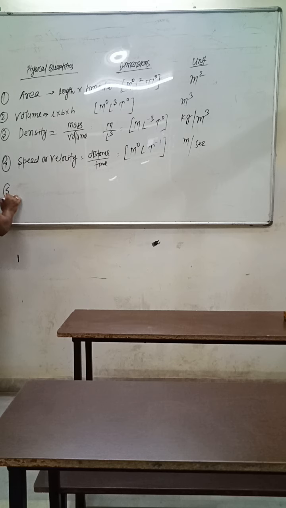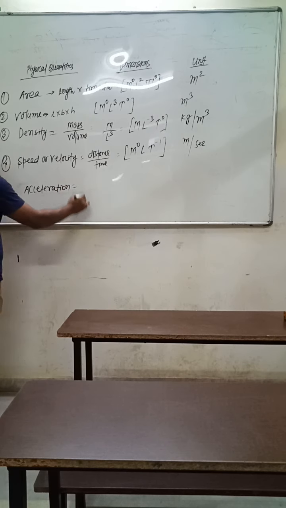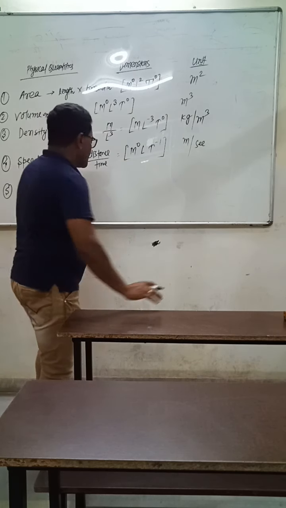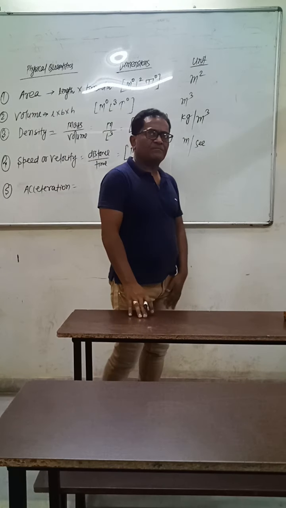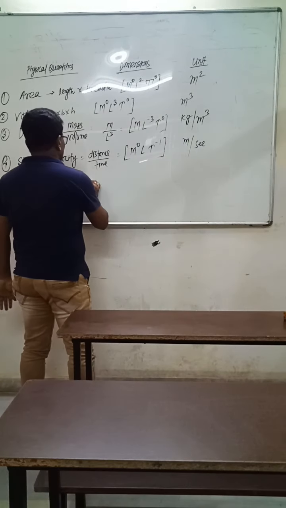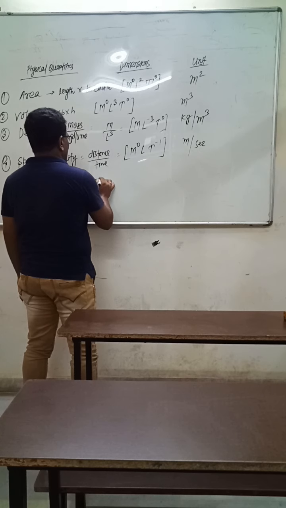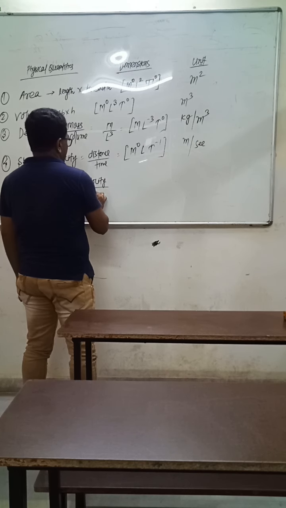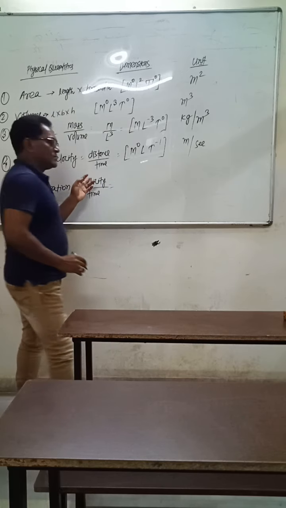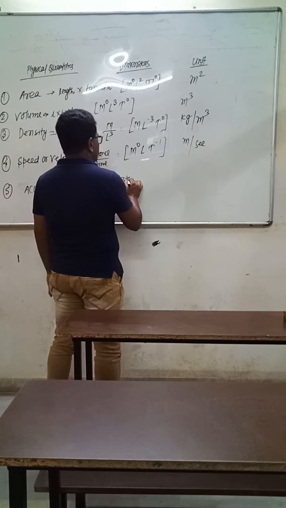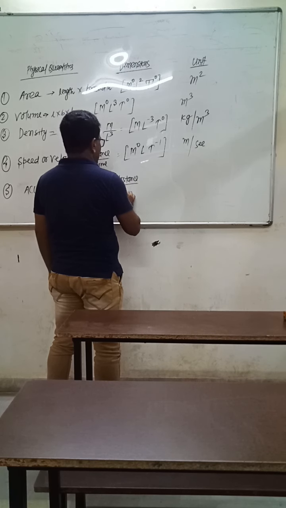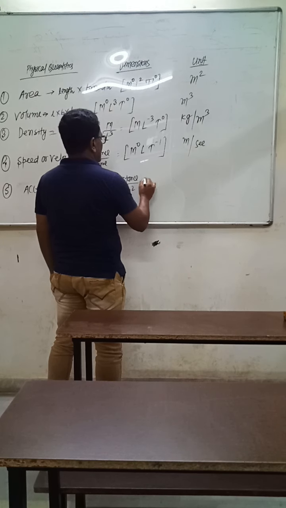Next physical quantity is acceleration. Acceleration is defined as the rate of change of velocity, change in velocity upon time taken. Simply we can write velocity upon time. Again velocity equals distance upon time, so it becomes distance upon time square.